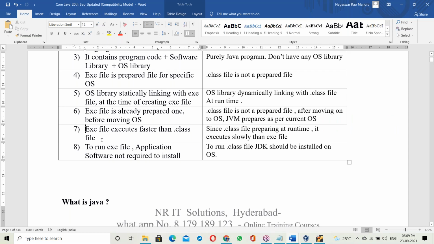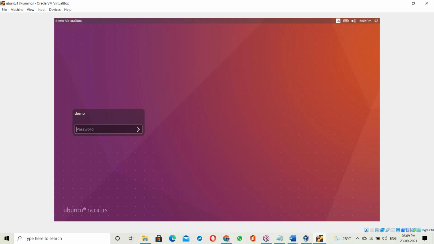So the exe file executes faster than the .class file. Since the .class file is prepared at runtime, it executes more slowly than the exe file. Okay. Next, one more important difference here. You may be asked this question also.